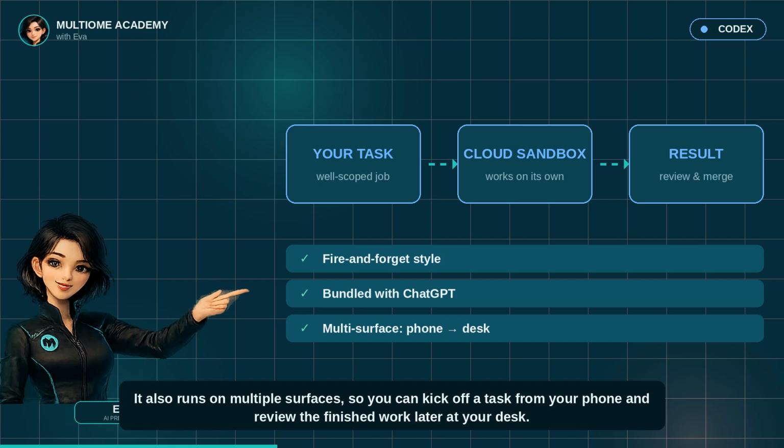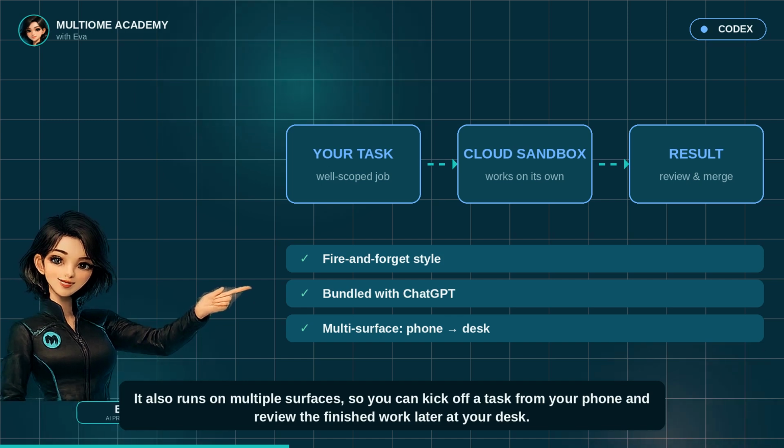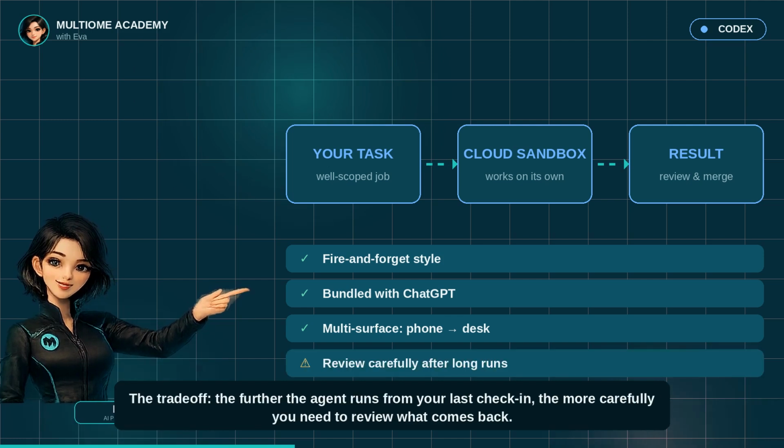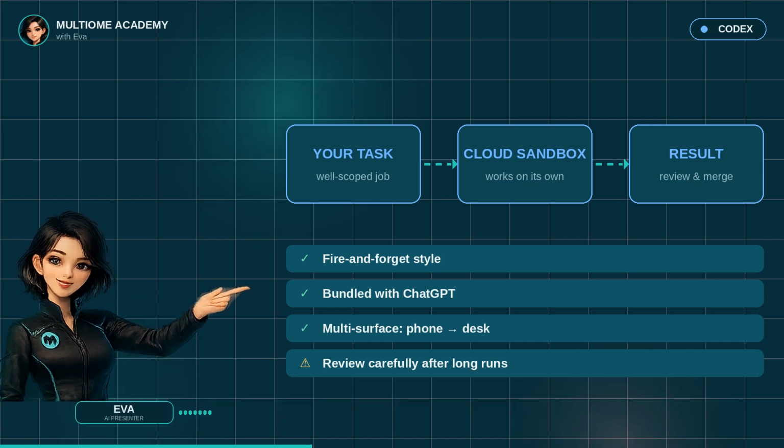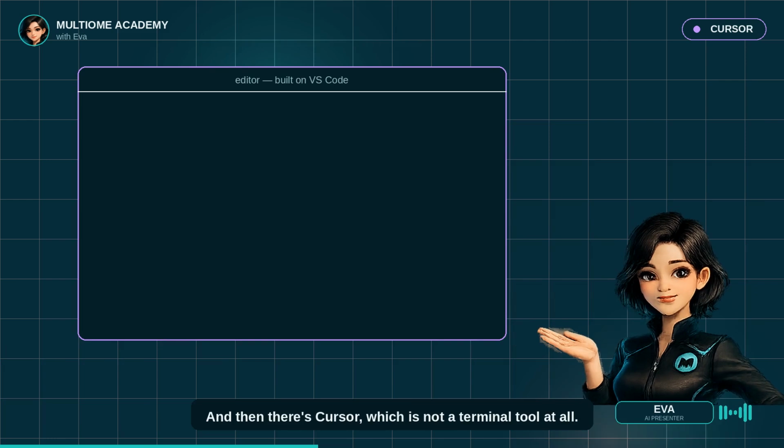It also runs on multiple surfaces, so you can kick off a task from your phone and review the finished work later at your desk. The trade-off: the further the agent runs from your last check-in, the more carefully you need to review what comes back. And then there's Cursor, which is not a terminal tool at all.